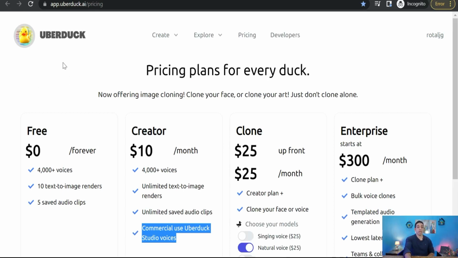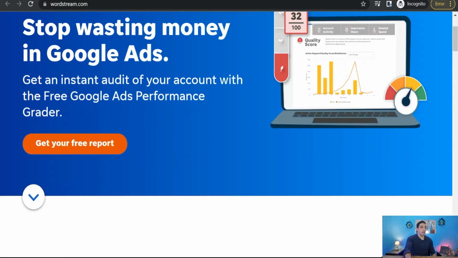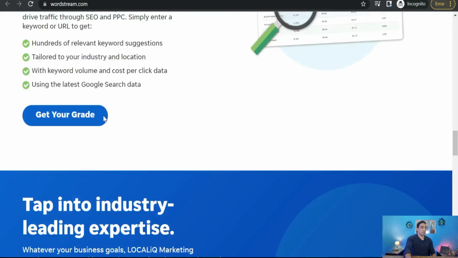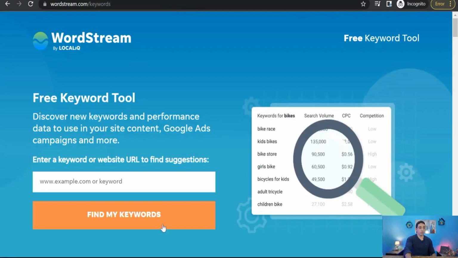And now let's move to the next website for today quickly. That is Wordstream.com. It's an amazing tool that helps you to optimize your Google ads to promote your products in Google. Here you can scroll down to this part, which is a free tool, keyword research made fast and easy. Here you can generate hundreds and thousands of keywords with cost per click and search volume, and you can use that for free. As you see, the Wordstream free keyword tool.